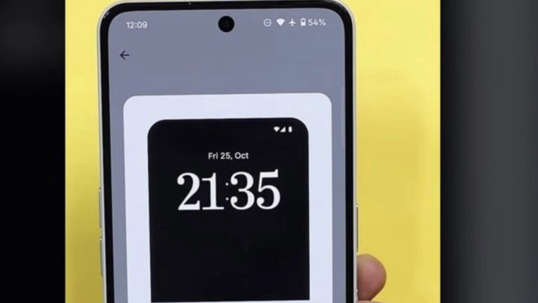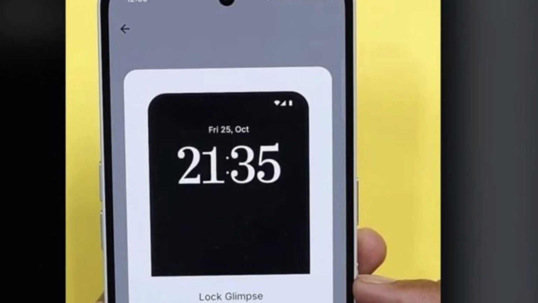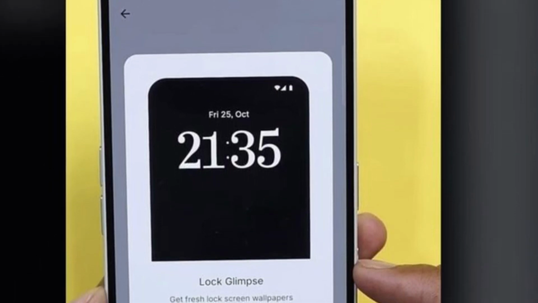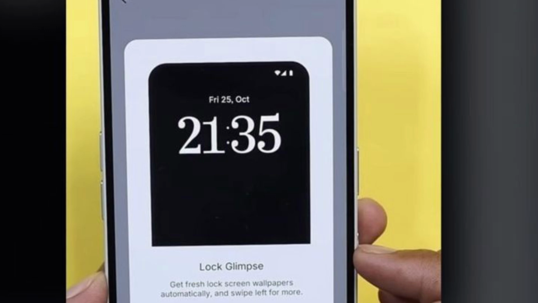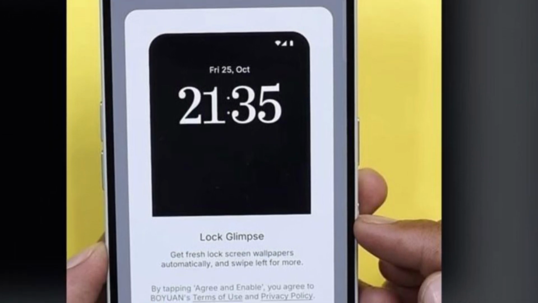The Android 16 based Nothing OS 4.0 beta has recently expanded to include phones like Phone 3A and 3A Pro. While the update includes everything from the original changelog, it includes a few new features like Lock Glimpse and a new stretch camera preset for the camera app.